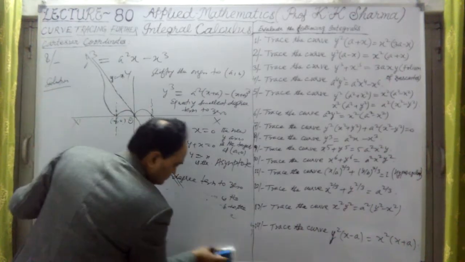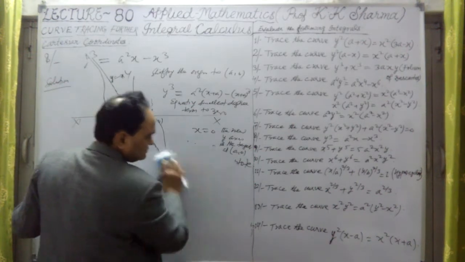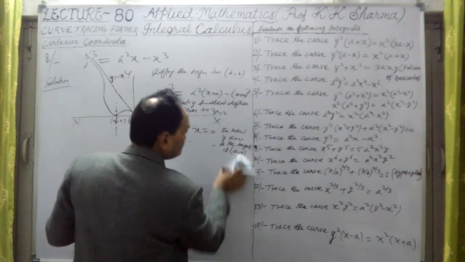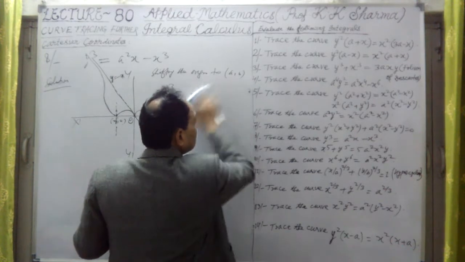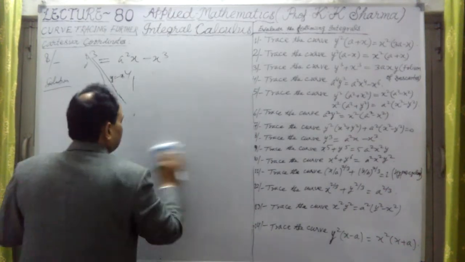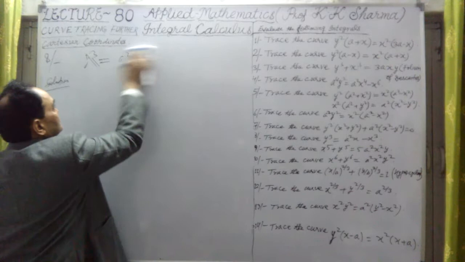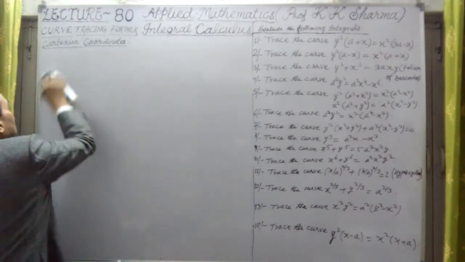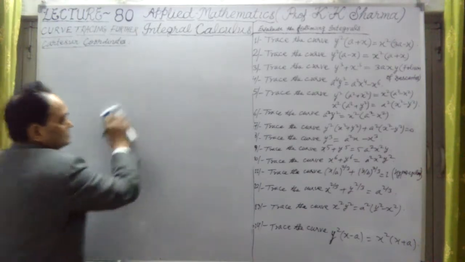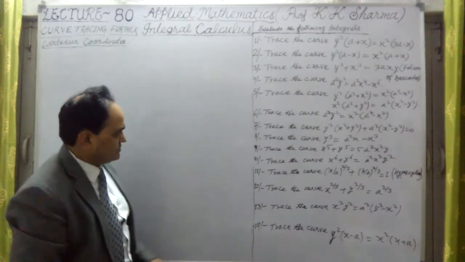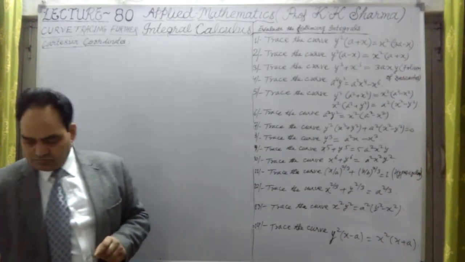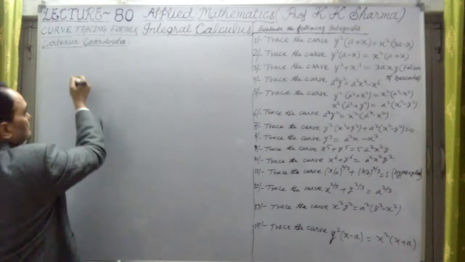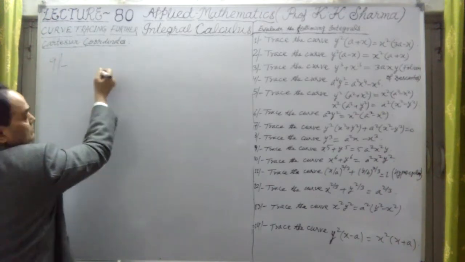Now let me talk about the 9th question. Now question number 9 is of what kind? Let me check it. Trace the curve. Okay, tracing the curve, 9th question.